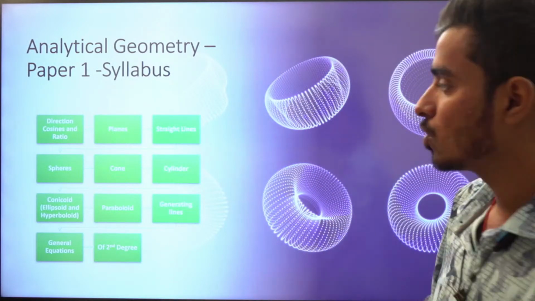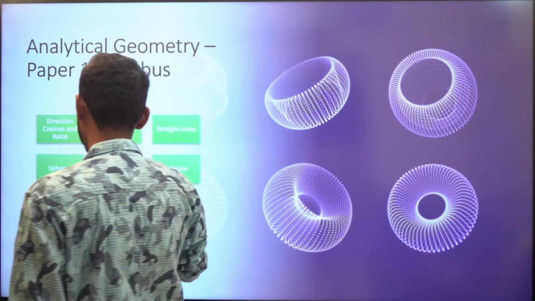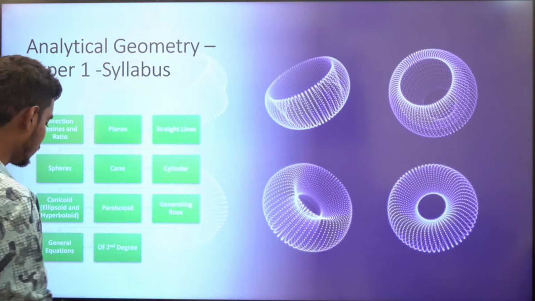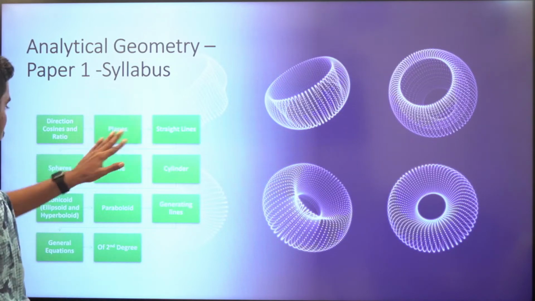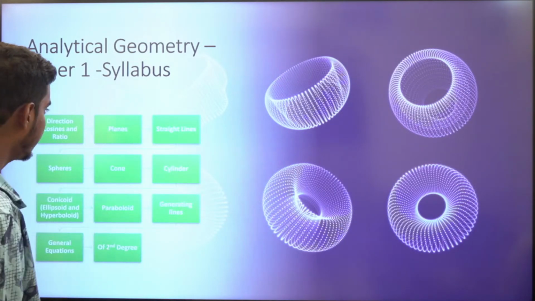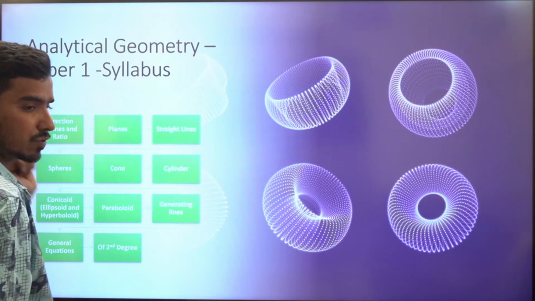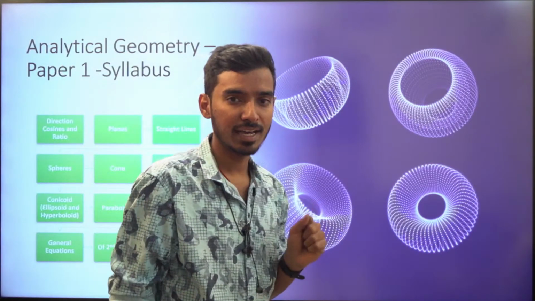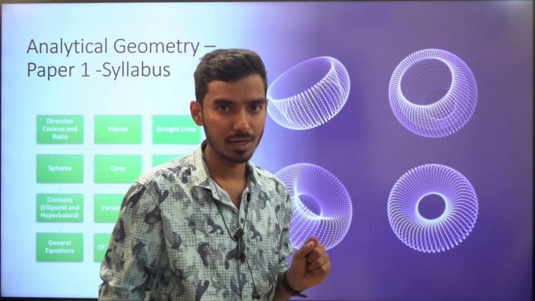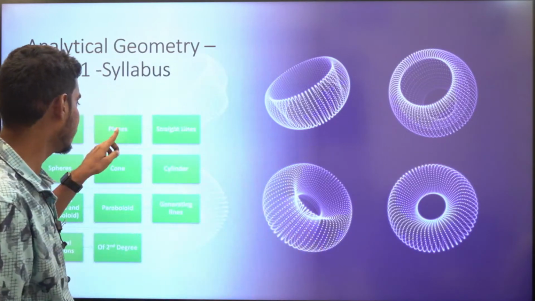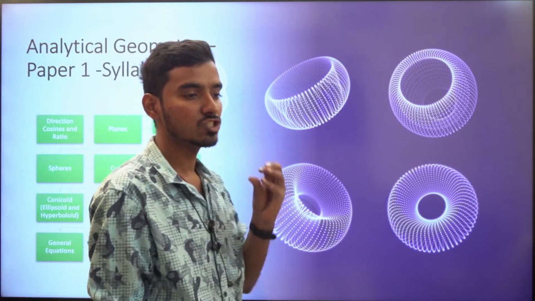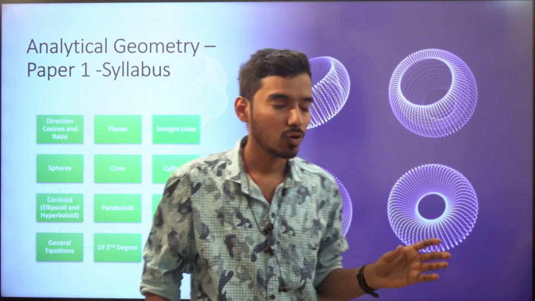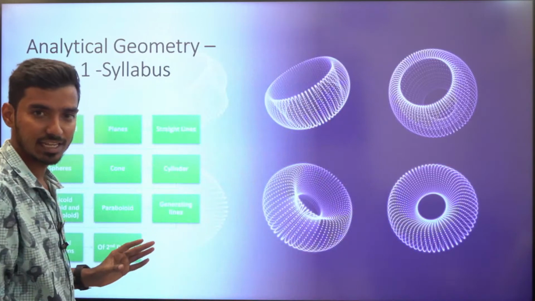Actually, these two are the same continuation. So 1, 2, 3, 4, 5, 6, 7, 8, 9, and 10. Very easy. First, we will start with direction cosines and direction ratios. This is very important, because it is the basis to understand planes and straight lines. Understanding direction cosines and direction ratio is very important to understand planes and straight lines.